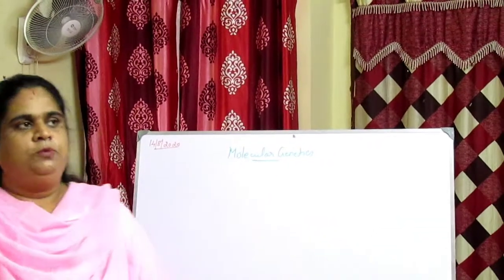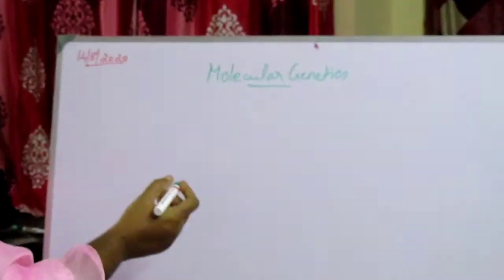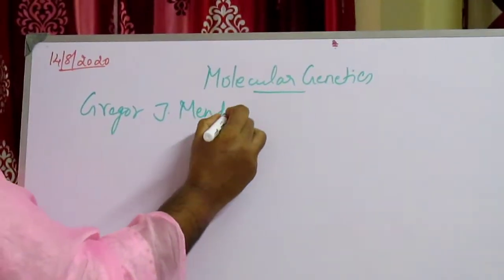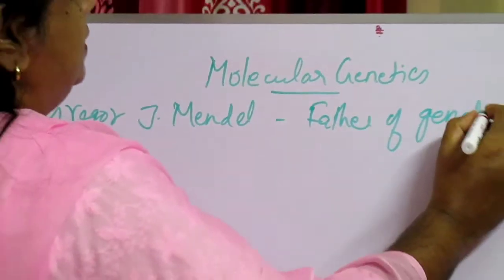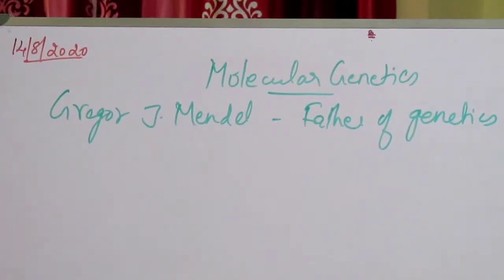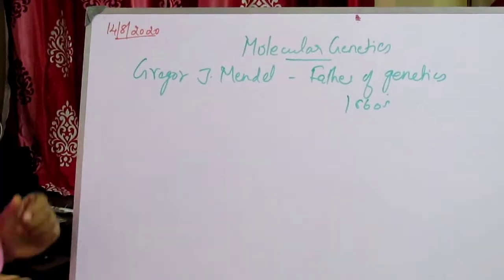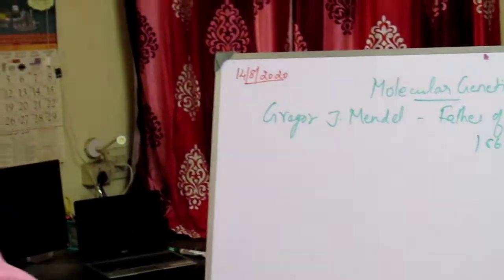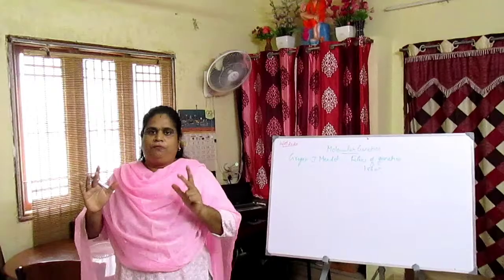When talking about this concept of the gene in genetics, we remember Georg Johann Mendel, who is called the father of genetics. The concept of the gene was explained by him in the 1860s. Alright, he never used the term gene. Instead he used the term factor.